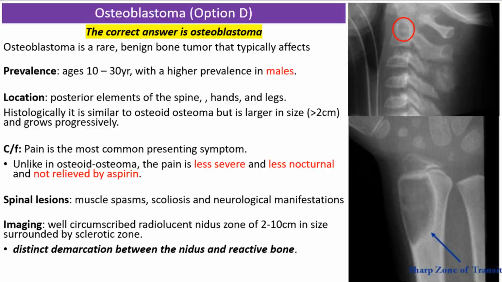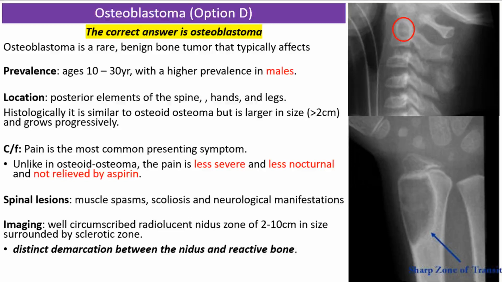Osteoblastomas are most commonly found in the posterior elements of the spine, hands, and legs. It is similar to osteoid osteoma but is larger in size and grows progressively. Pain is the most common presenting symptom. The pain is usually less severe and less pronounced at night, and not relieved by aspirin, compared to an osteoid osteoma, in which night pain is particularly severe and the pain is usually relieved with aspirin.